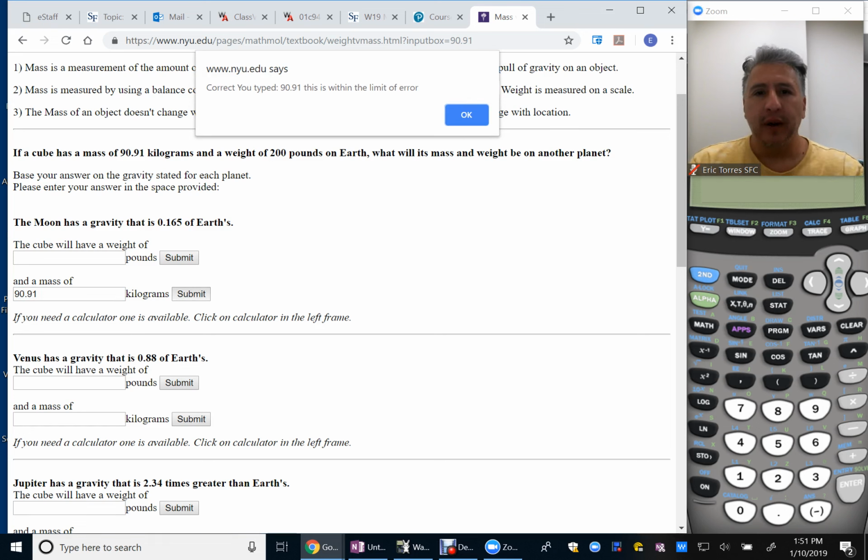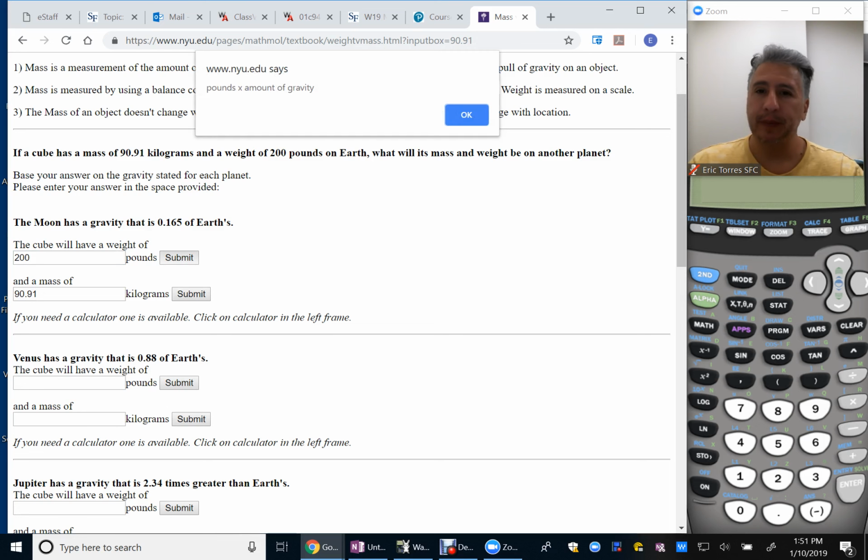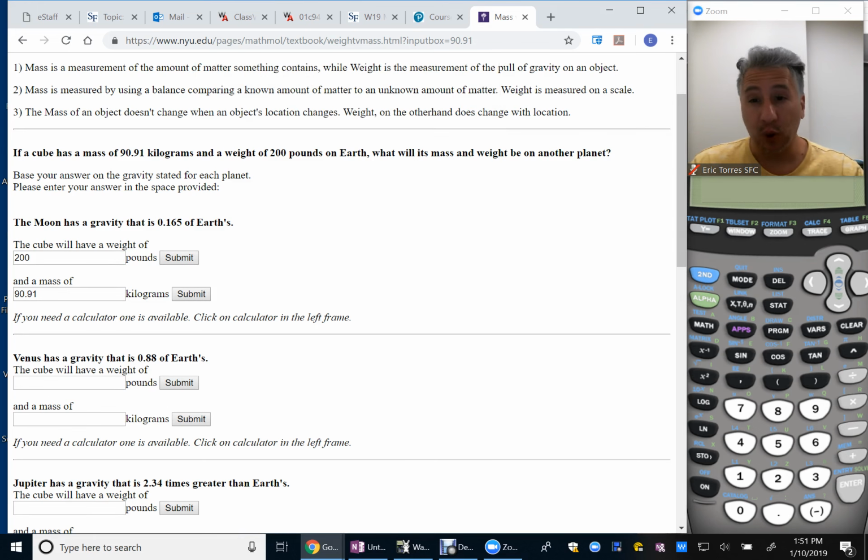However, the weight of this object is not the same on the moon. Pounds, X amount of gravity. That doesn't really give me very good feedback, but the answer is that's wrong. How come? So let's take a look at this.